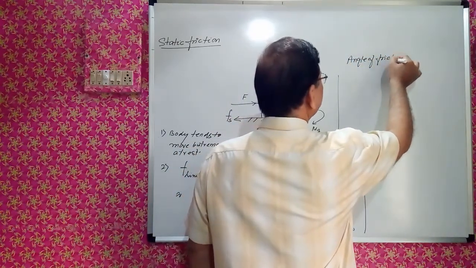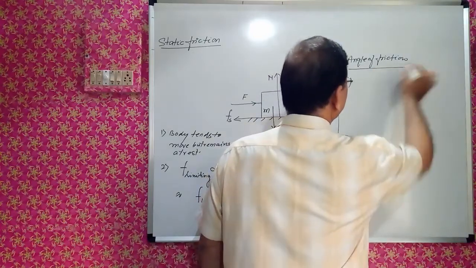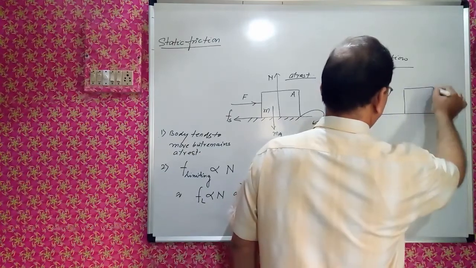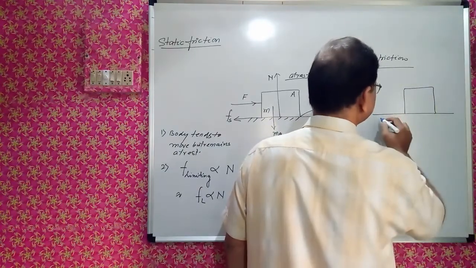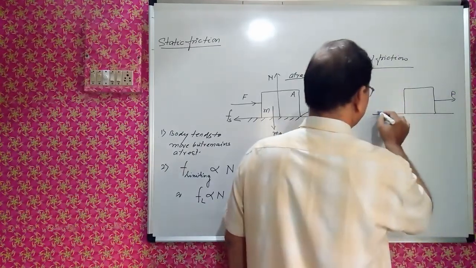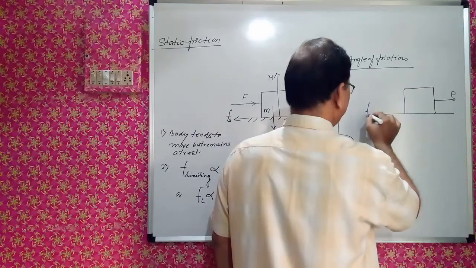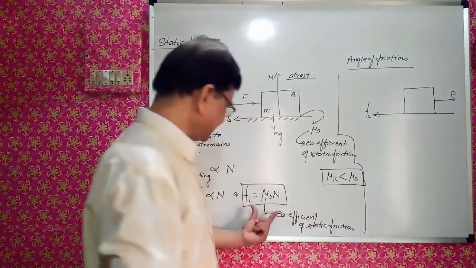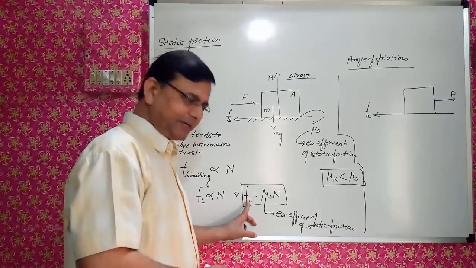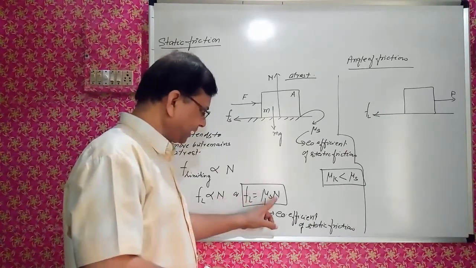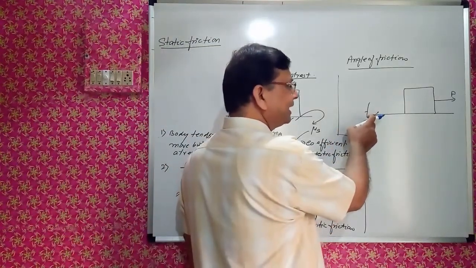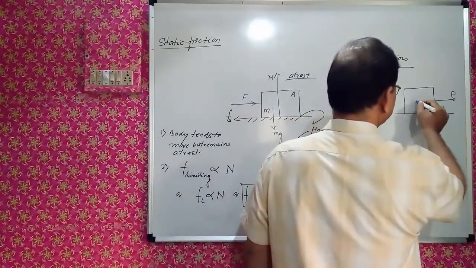Angle of friction. This is an object kept on the surface, right? Some force is applied. FL, as per this law, that is maximum frictional force is directly proportional to normal reaction, and we will use this. At the maximum frictional force, the limiting condition, what is the relation?